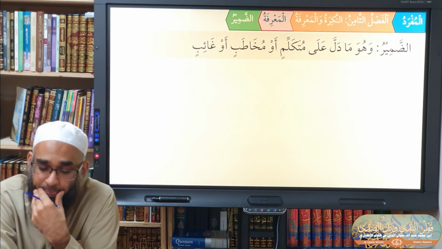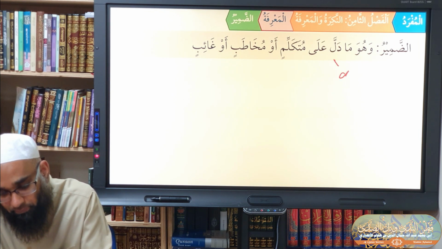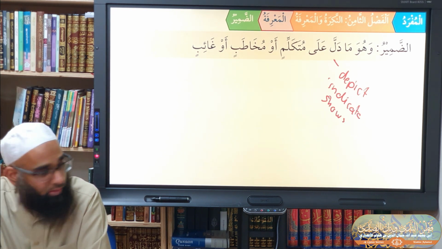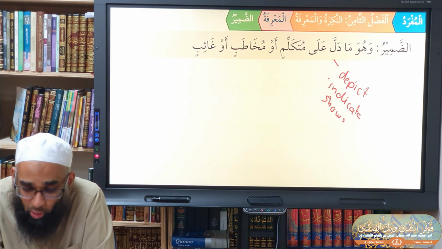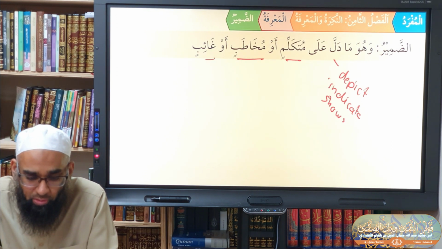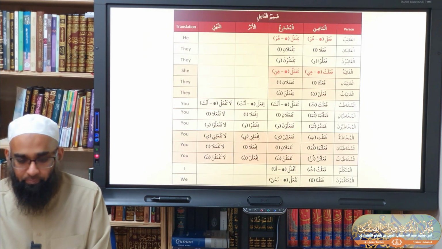Dhamir. What's the dhamir? A dhamir ma dalla. Dalla came in before. Dalla means to depict or to indicate. What depicts, what indicates, what shows. What does it show? Either it shows mutakallim, it shows mukhatab, or it shows ghaib. Yes, and we know that from sarf, there's nothing to discuss in there.